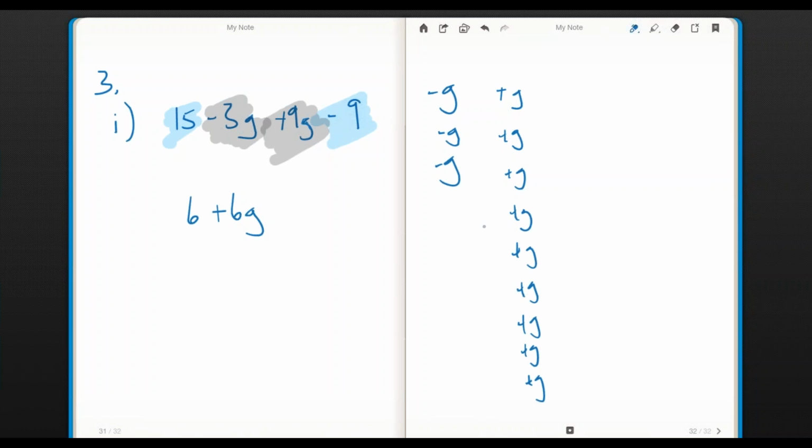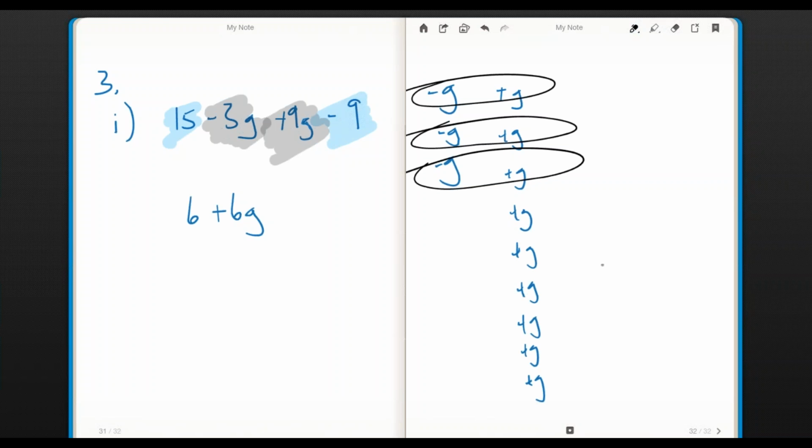This is a negative 3G, or 3 Gs that are negative. These are 9 Gs that are positive, and just like a magnet, so many of your kids understand magnets a little bit, a negative and positive really cancel each other out. And so what I have left when I combine those are 6 positive Gs. So the thing that makes that a little odd is we start with a negative.